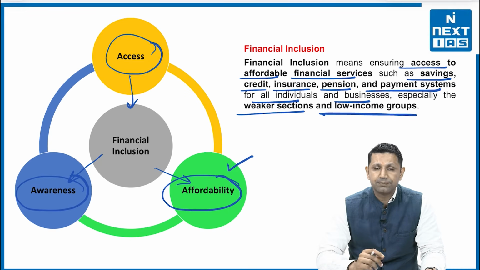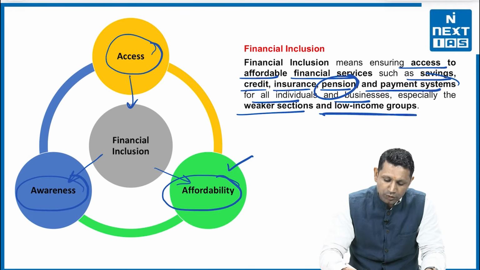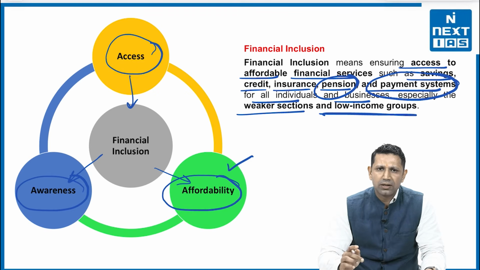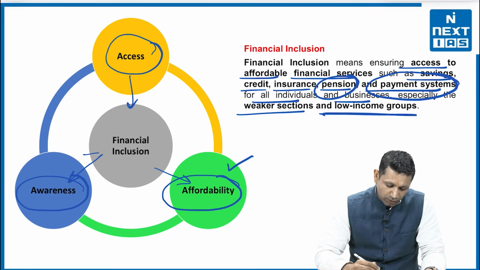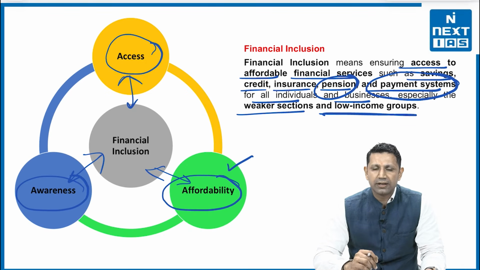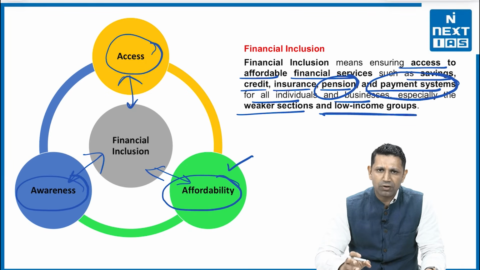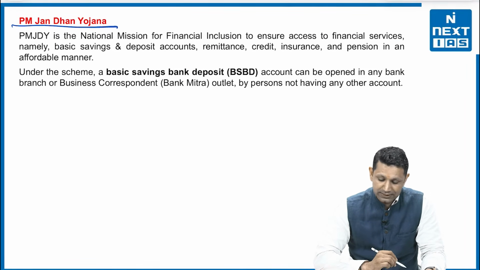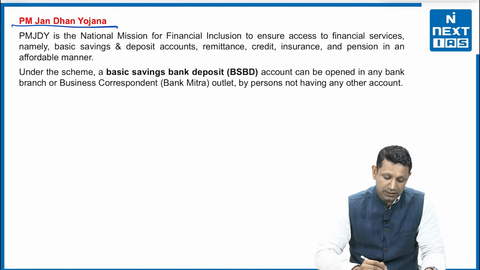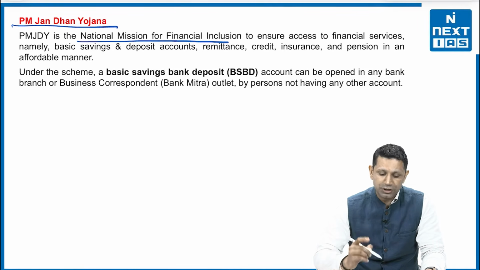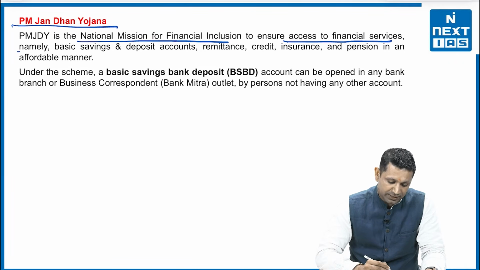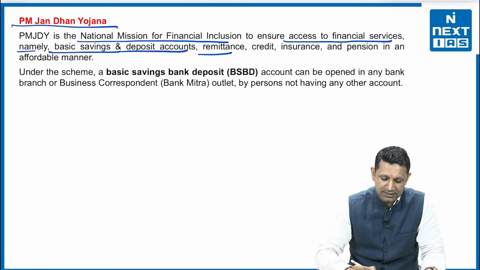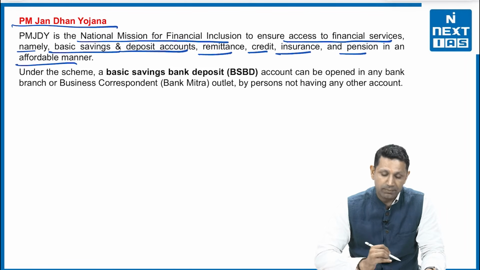Third one is the awareness part. People should be aware of how to use bank accounts, how to use the financial products being provided, how to use the pension, how to use the payment system, so that they get maximum benefit out of it. So all these three make financial inclusion in a complete sense: access, affordability, and awareness about financial services. Next thing is Pradhan Mantri Jan Dhan Yojana. The Pradhan Mantri Jan Dhan Yojana is a national mission for financial inclusion to ensure access to financial services, namely basic savings deposit accounts, remittances, credit, insurance, and pension in an affordable manner.